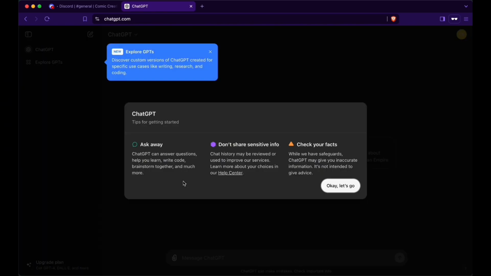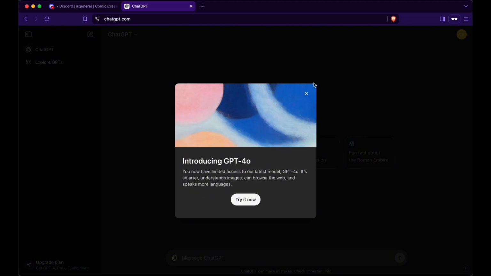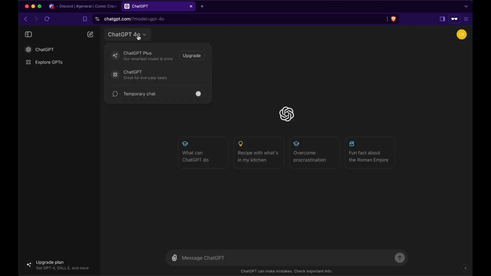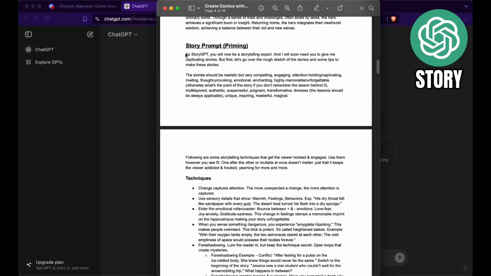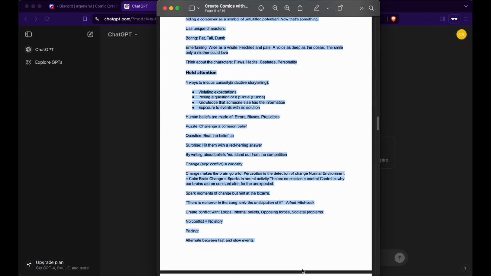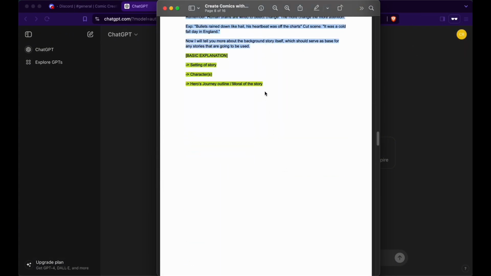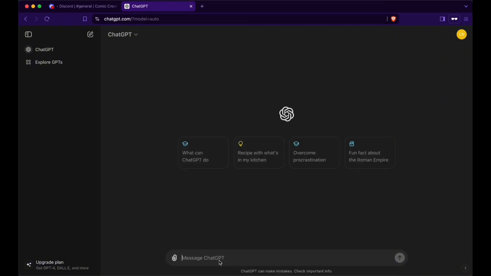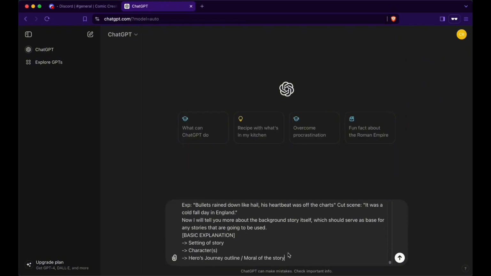Once the setup process is finished, you'll be met with some explanations, but basically we're going to stay on the ChatGPT model, which is this. And now we're ready to start. So go to the PDF and simply copy all of the text up until here. Copy that and then input it into ChatGPT and adapt your final lines right here.